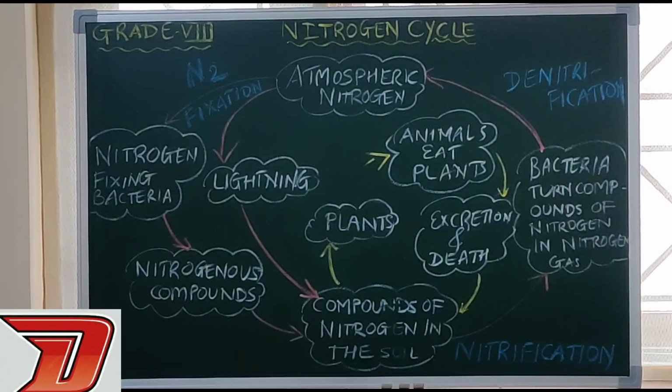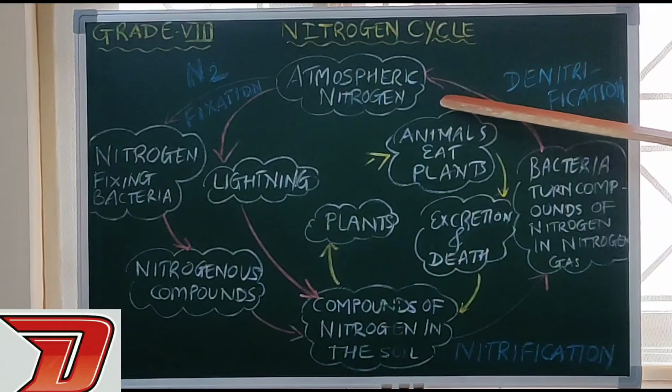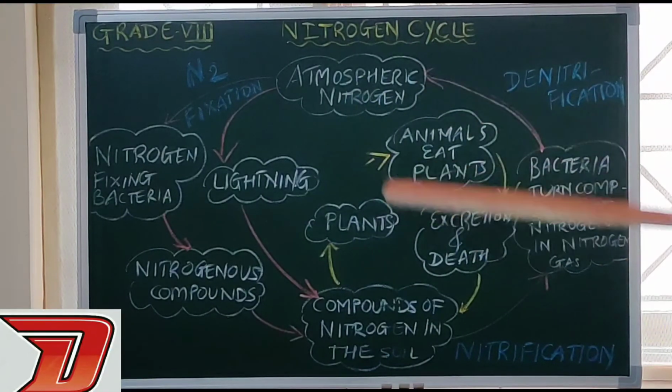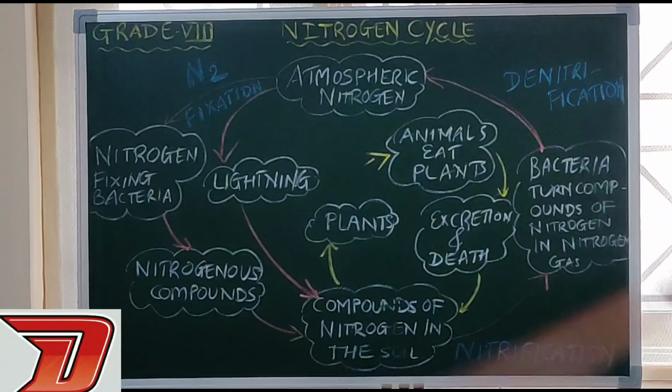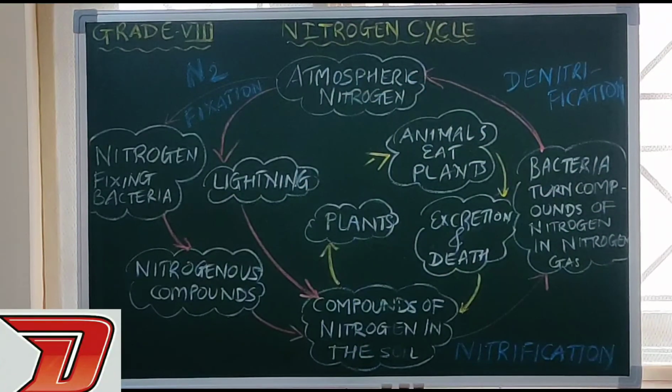I'll brief you again. Atmospheric nitrogen, 78% is present, but it is not utilized by the living world, right? So it has to be converted into a simpler form. That simplification is nitrogen fixation, done in two ways, biological and physical. Biological means nitrogen fixing bacteria, and physical is lightning, right?